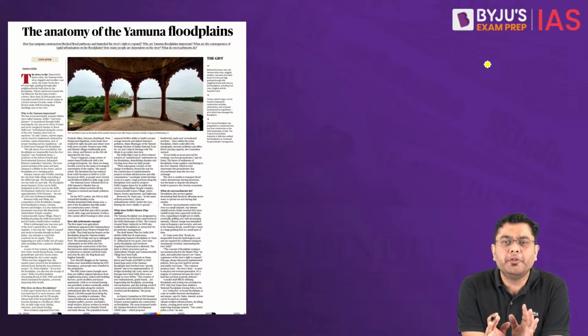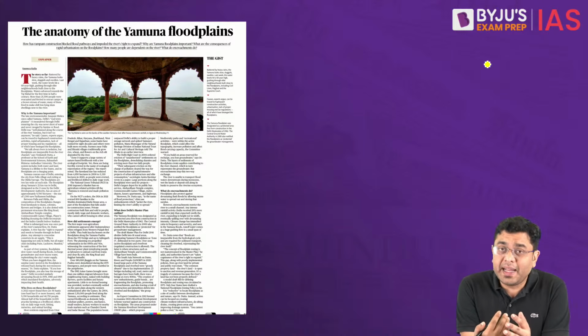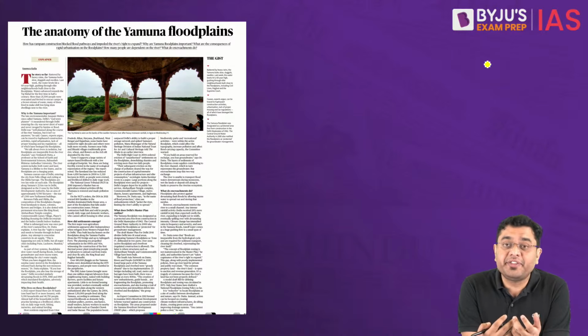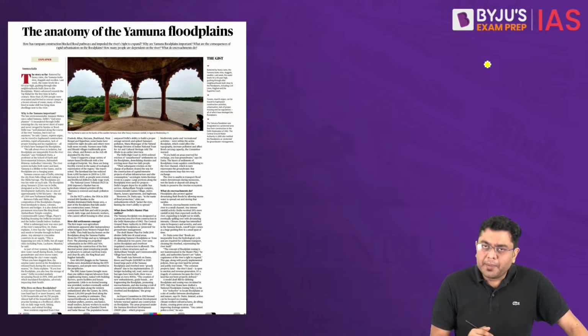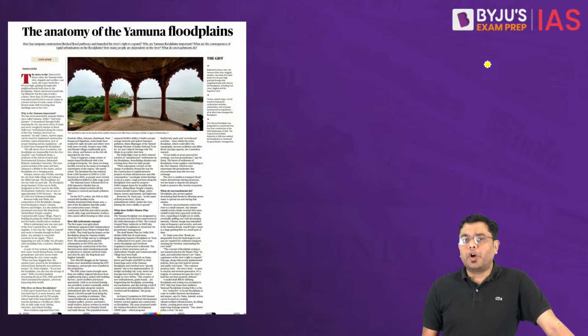Take the case of any of the urban locales, be it Hyderabad, be it Mumbai, be it Delhi, be it Bangalore, be it Chennai, all the urban locations of the country are facing the threat of flooding. Every rainy season, they experience some or the other form of flooding, some or the other level of floods which ravage that particular area. Now here, what does this article talk about?